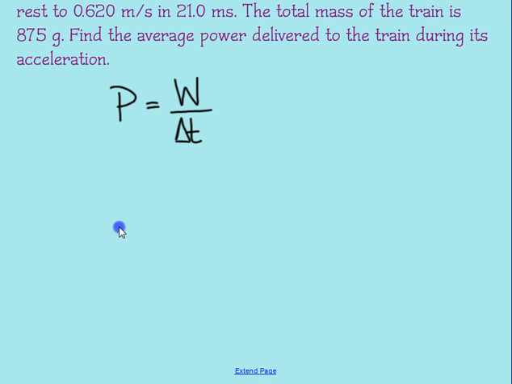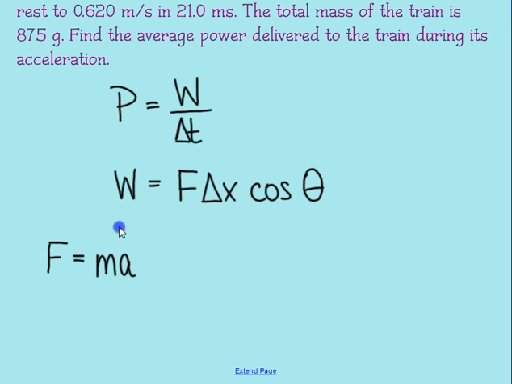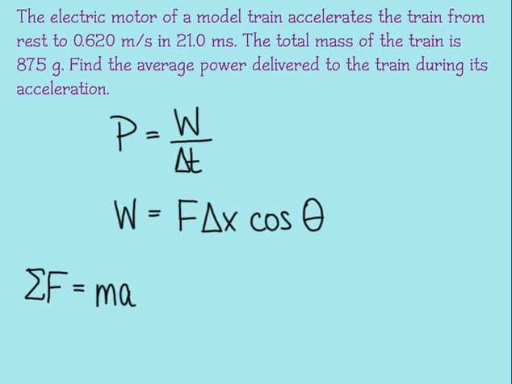Well, to be able to use this equation, I have to solve for a few things. First, I need to find work. Well, we know work is force times displacement times cosine of theta. But I don't know the force, and I don't know the displacement, so I need to solve for both of those. Force, we know, equals mass times acceleration. Really, that's net force equals mass times acceleration. In this case, the force from the motor is really the only thing that's causing that acceleration, because we're going to assume that there's no friction here. Makes our lives a bit easier.